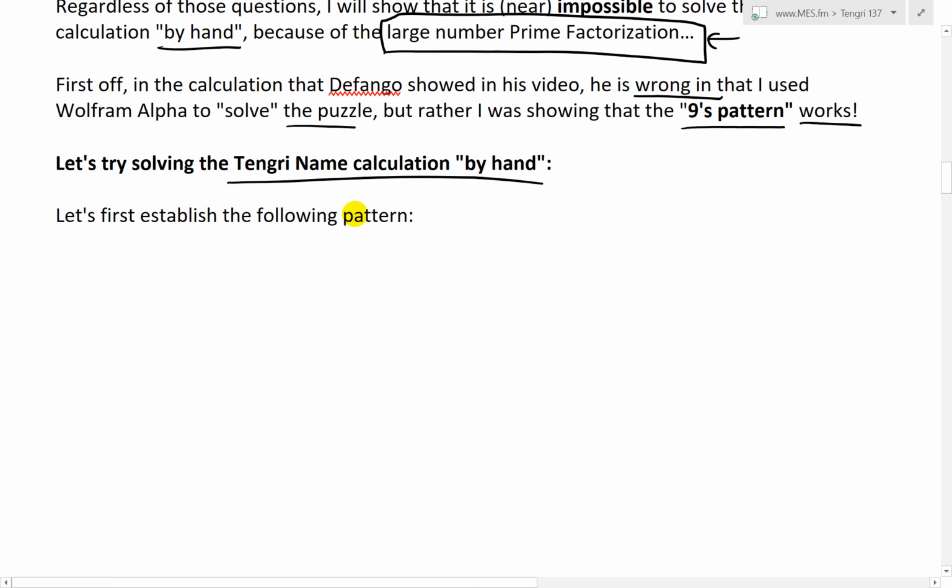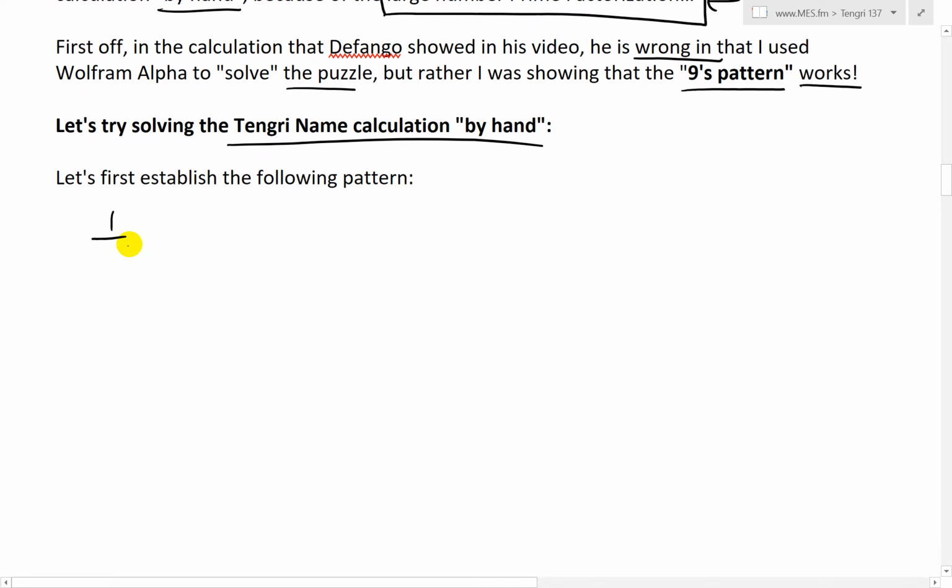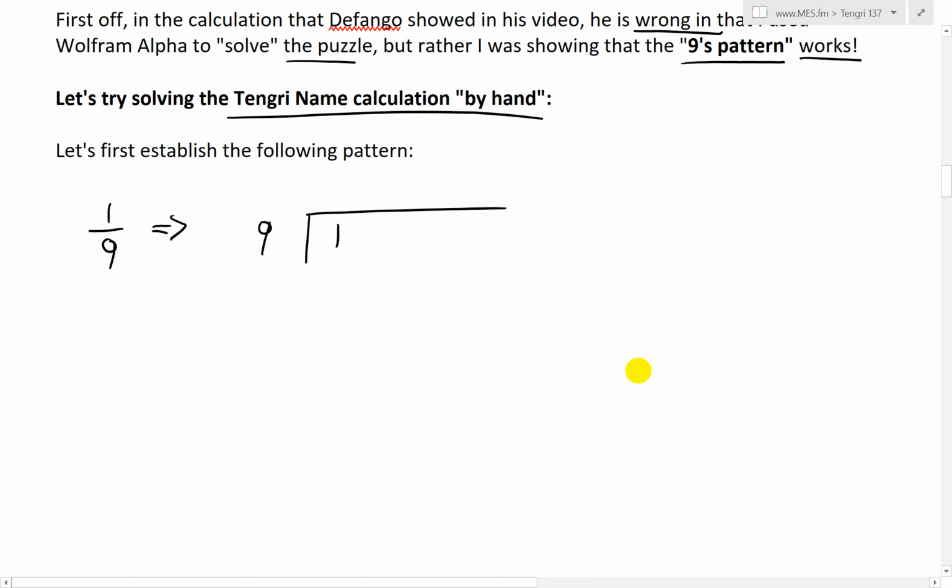Let's first establish the following pattern. Let's look at the division 1 divided by 9. If we want to use long division, this is the same thing as writing 1 over 9 like this, and then you put a 1, so that we're doing long division. If you want to learn how to do long division by hand, I'll put a link to the video in the description below, so check it out.